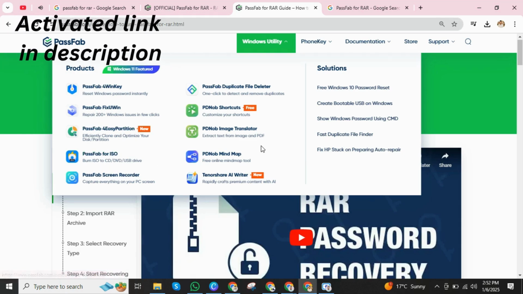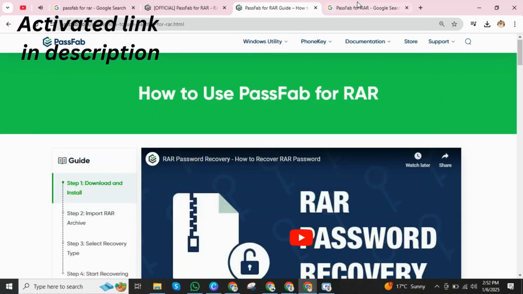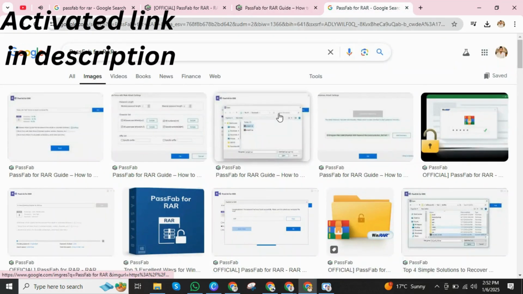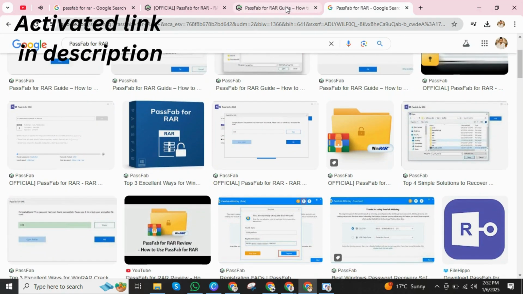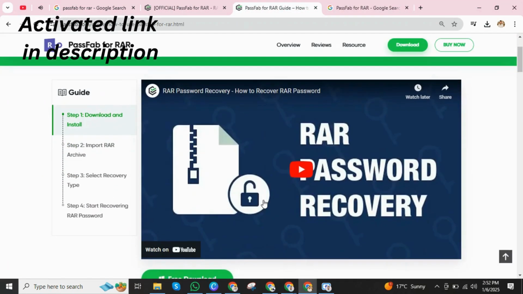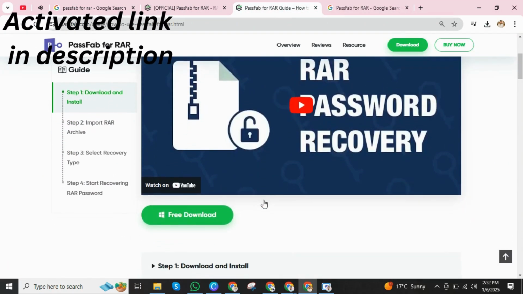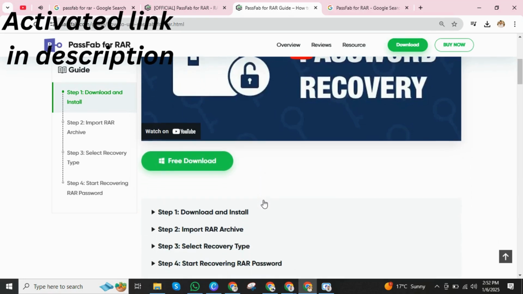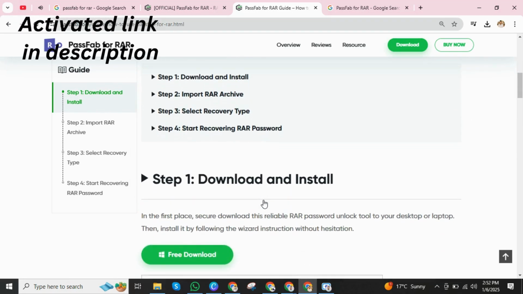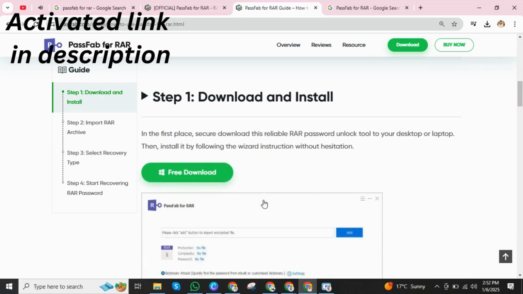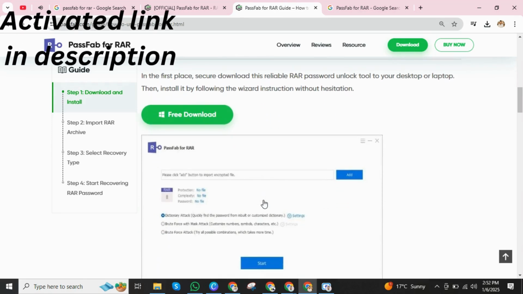The software is user-friendly, featuring an intuitive interface that guides users through the password recovery process step by step. It supports all versions of RAR files, including those created by WinRAR, and employs advanced decryption technologies to maximize recovery success rates. Users can rely on its compatibility with multi-core processors to speed up the process significantly.